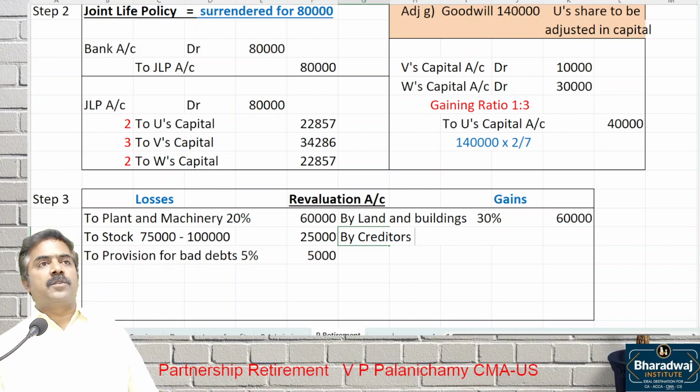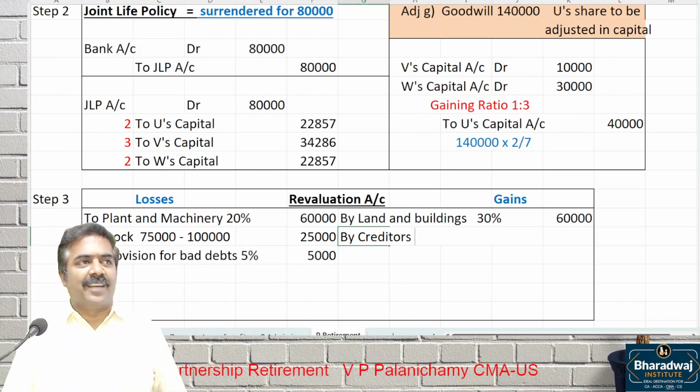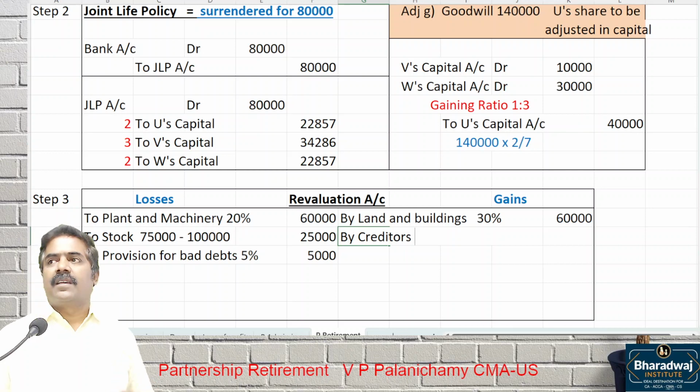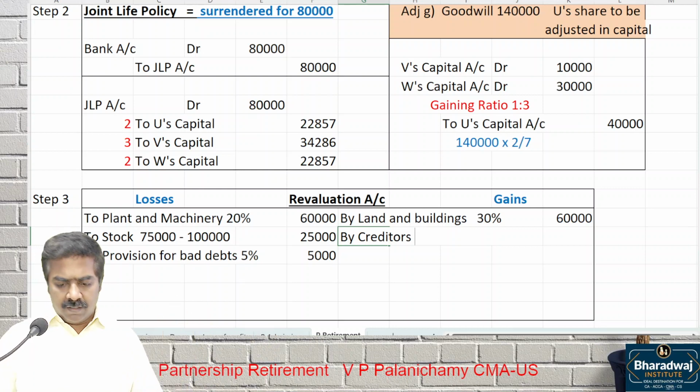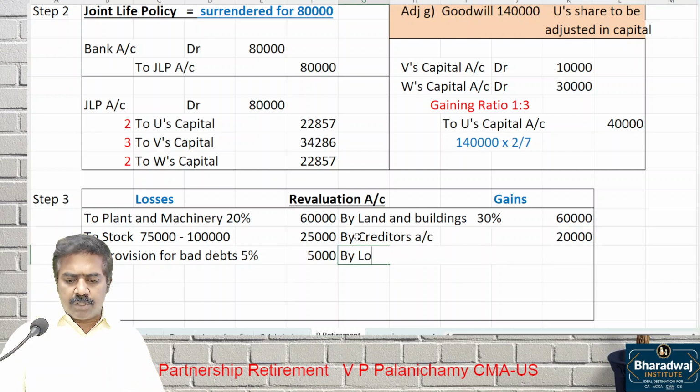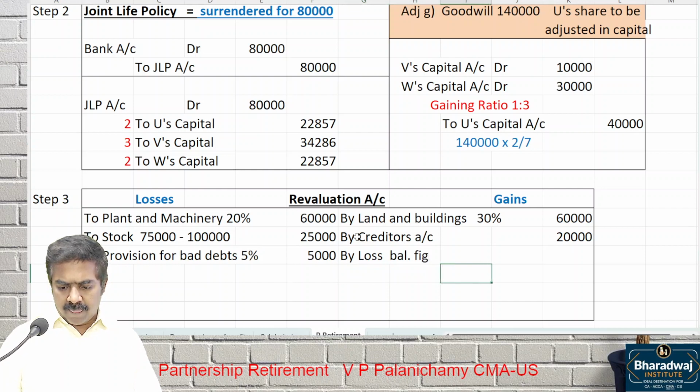Written back means we need not pay it back. Old credit balances written back means the creditors account is debited. We need not pay. What need not be paid? 20,000 need not be paid. Transfer this, you will get a loss. What is the loss?